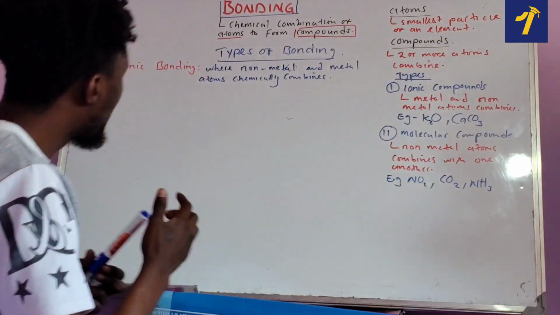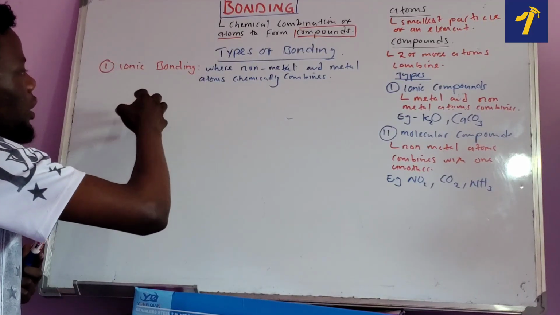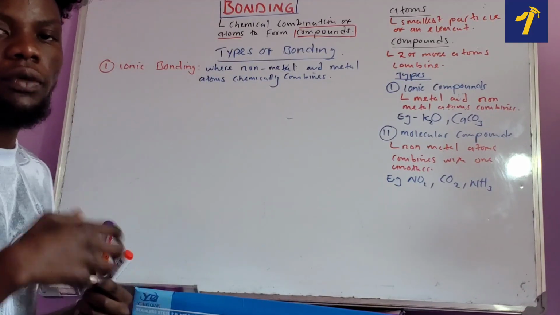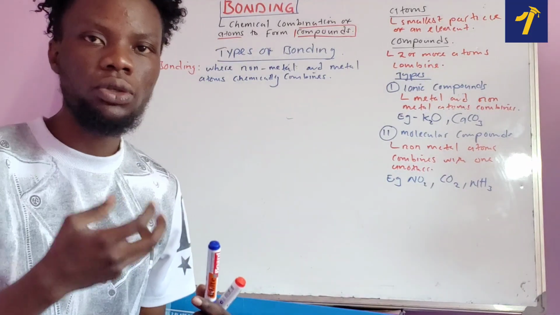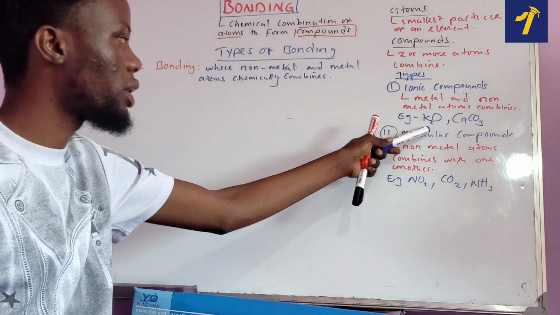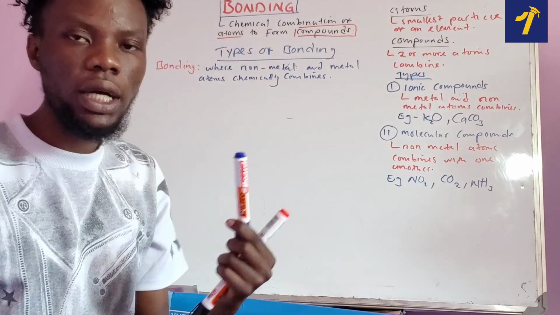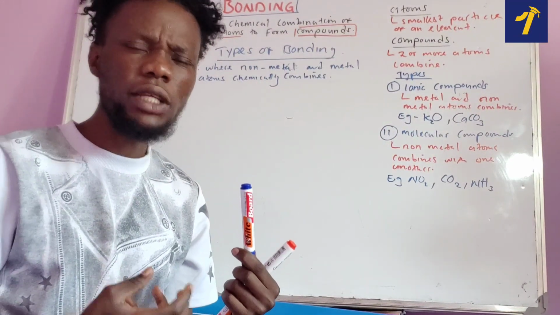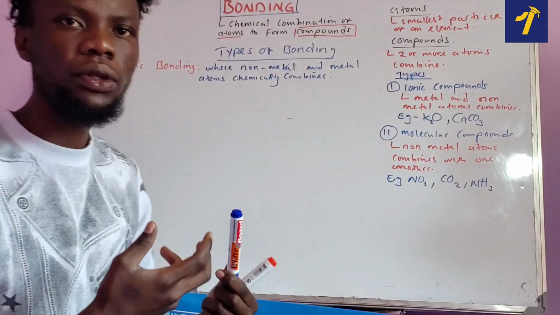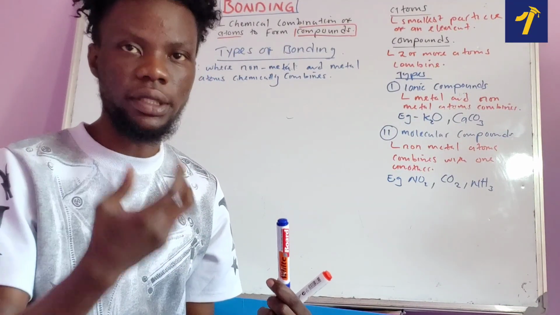Okay? And a good example of elements or atoms that are going to show ionic bonding is what? These elements that I talked about. Potassium oxide, calcium carbonate, as long as there is what? As long as there is a metal and a non-metal, then ionic bonding is going to exist.